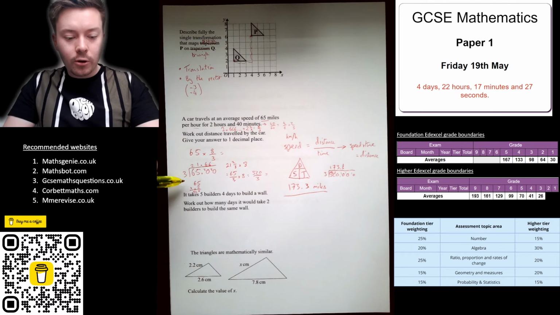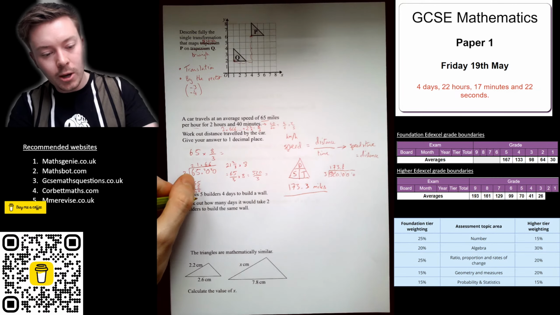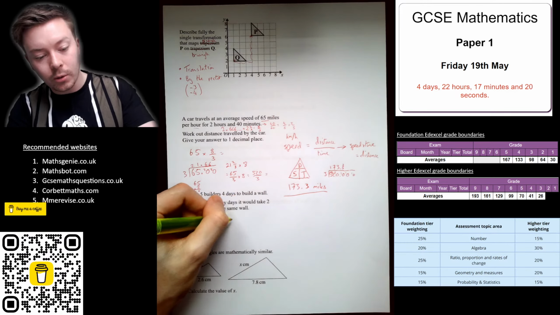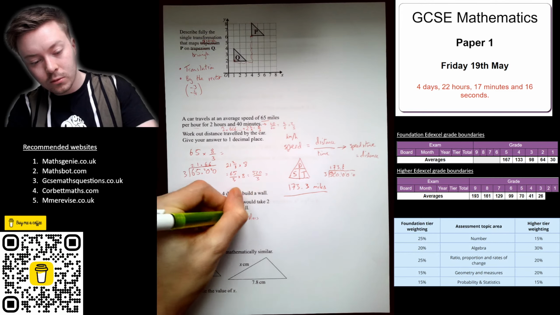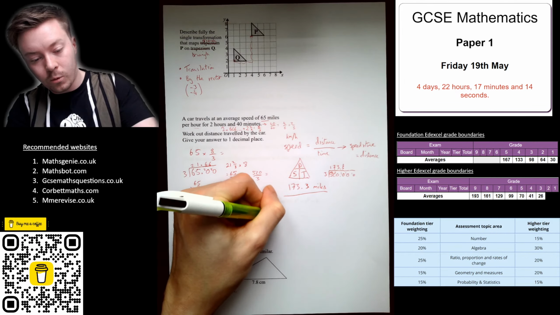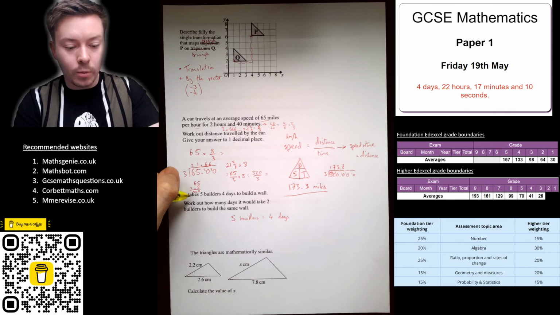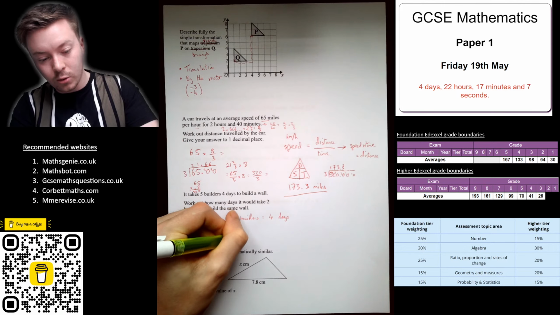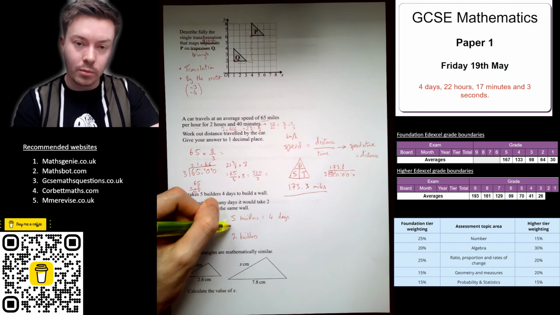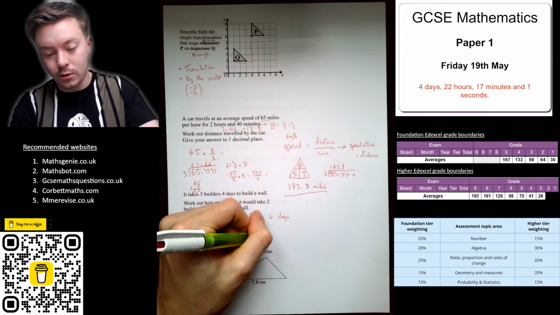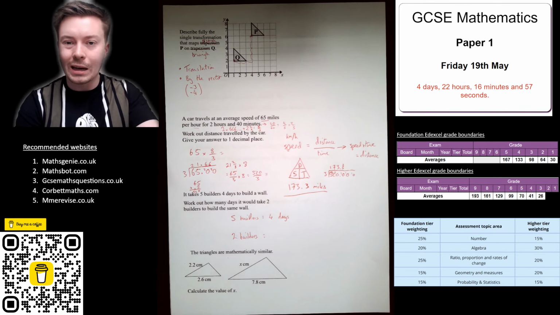Next question, it takes 5 builders 4 days to build a wall. Okay, so the way I would lay this kind of proportion question out is 5 builders, and that takes them 4 days to build this wall. Work out how many days it would take 2 builders to build the same wall. So we need 2 builders. Now I've left a gap there because I'm going to go down to 1 builder and then up to 2 builders, because I can't go from 5 to 2 by timesing or dividing in one go unless I did it with a fraction.